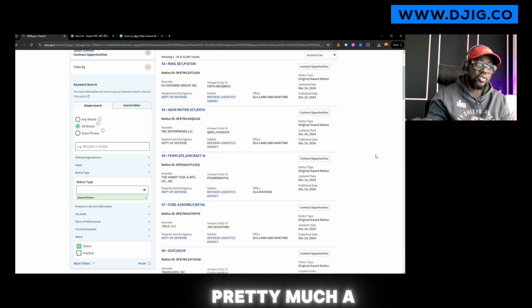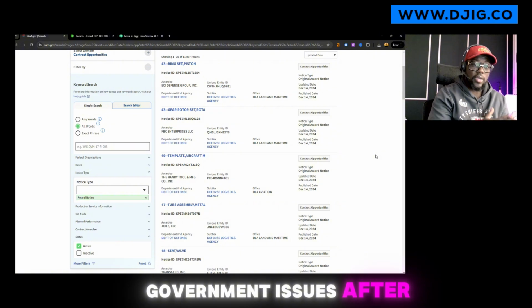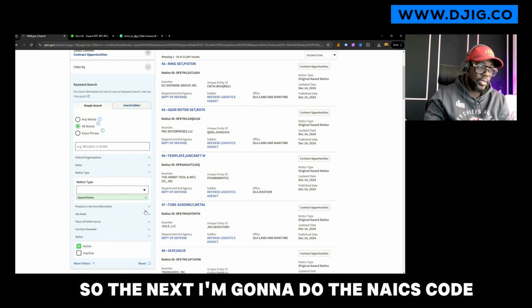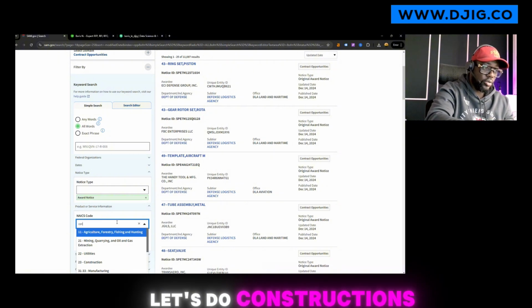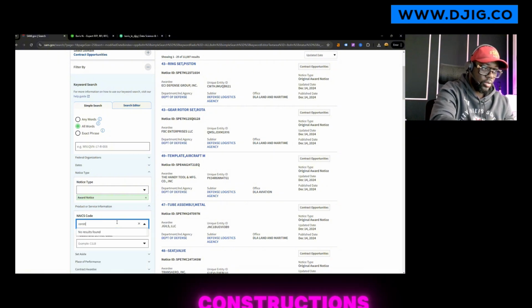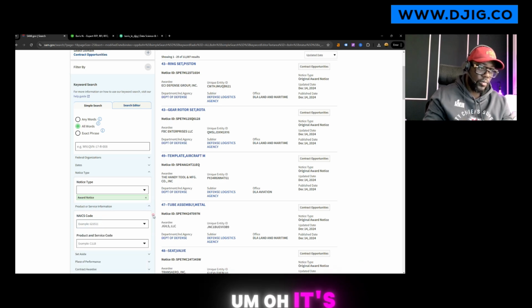award notice, which is pretty much a type of notice that the government issues after an award has been made. Next I'm going to do the NAICS code, the type of service. So the NAICS code, let's do construction. Let's try construction. Oh, construction was there, you see.